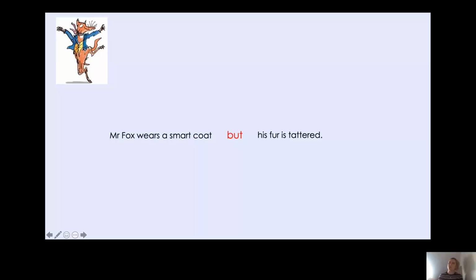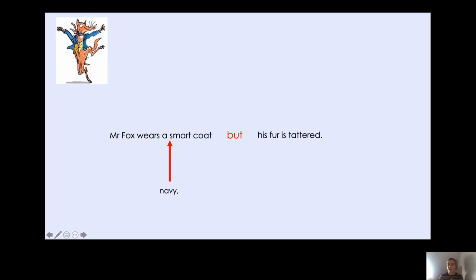But what about if I wanted to use an expanded noun phrase here? How many adjectives would I need? Well, I know when I use an expanded noun phrase, I need 2 adjectives. Now, what other adjective could I use to describe Mr. Fox's coat? Well, if I have a look at it, it's blue, isn't it? Can you remember one of the synonyms for blue that we looked at the other lesson? Oh, yes, that's right. It's navy, isn't it? So I could say Mr. Fox wears a navy smart coat.